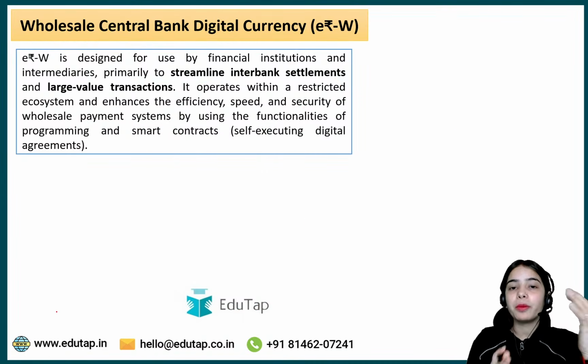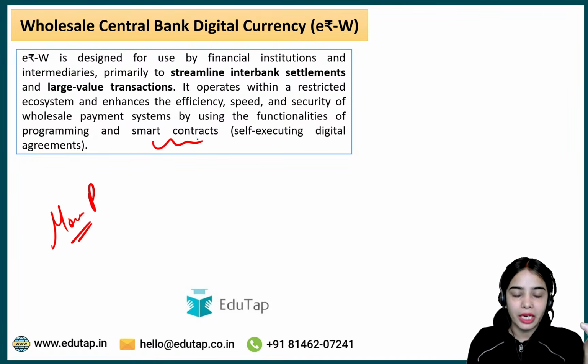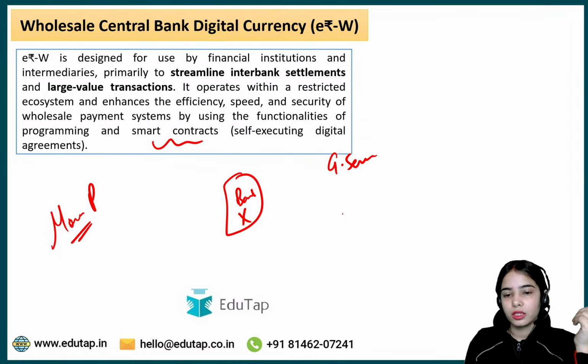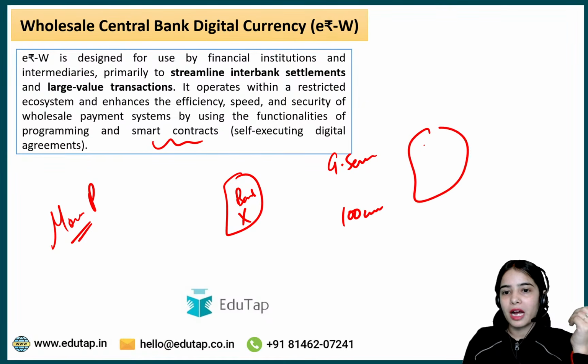So money can be programmed. Again, here also money can be programmed and smart contracts can be made, so that, let's say, bank X is buying government securities worth 100 crores from bank Y.